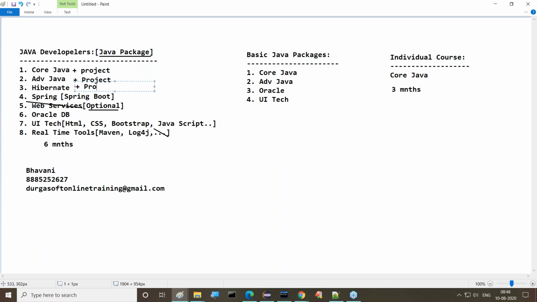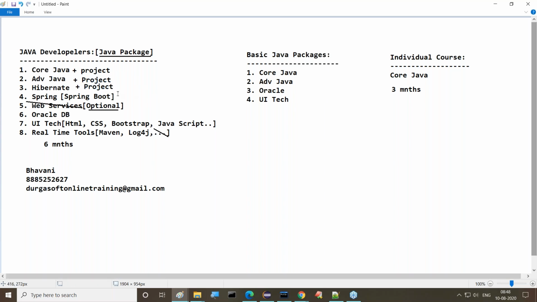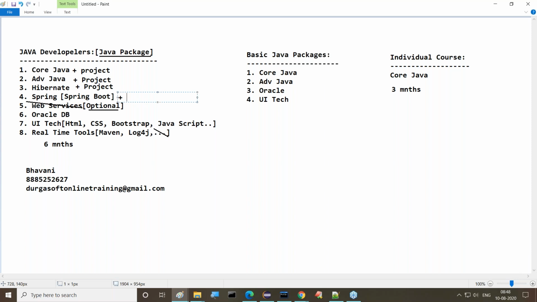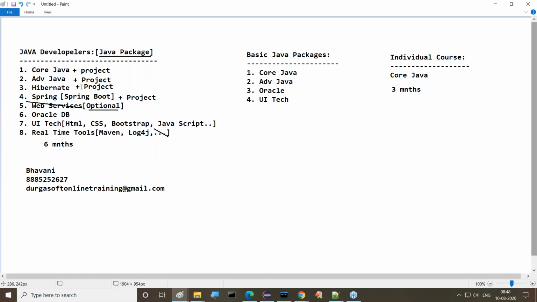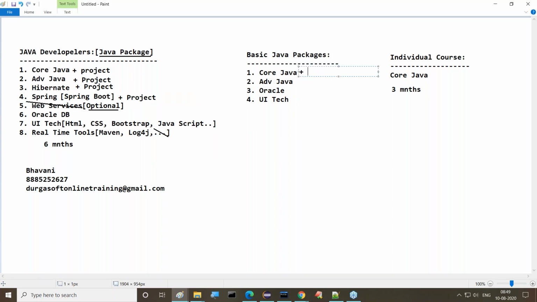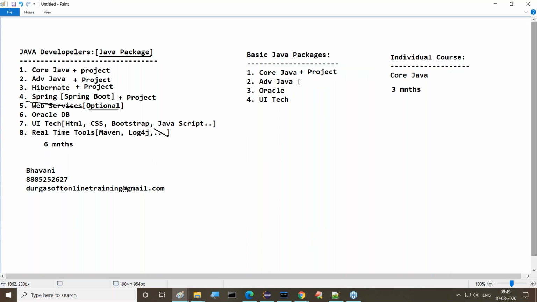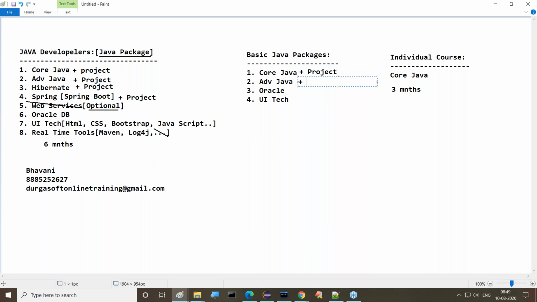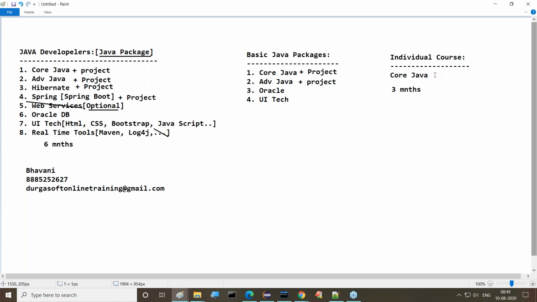For Hibernate, we are going to provide a project. Next is Spring, plus a project. We will have hands-on experience on 4 projects when we complete this Java package. For the basic Java package also, we are going to provide a project: Advanced Java plus project, Core Java plus project, and for basic Java we get 2 projects.